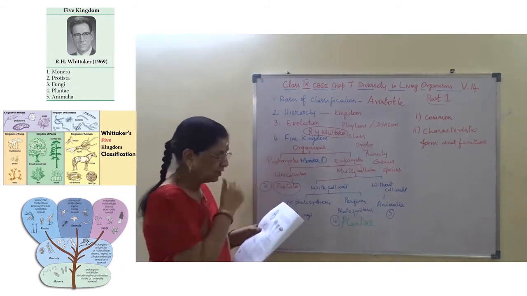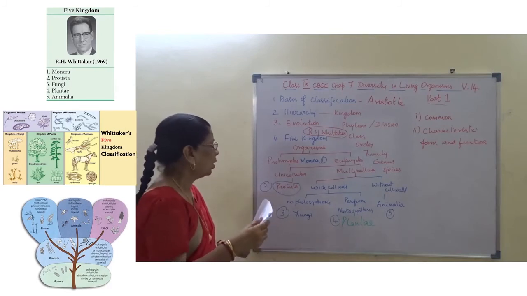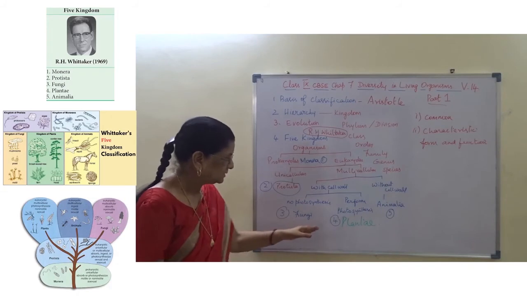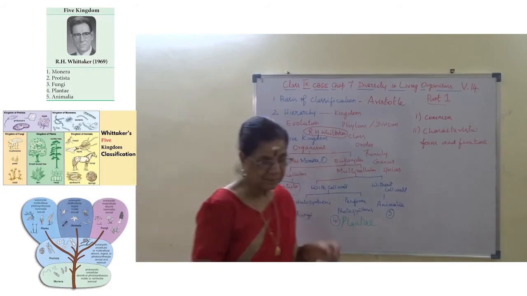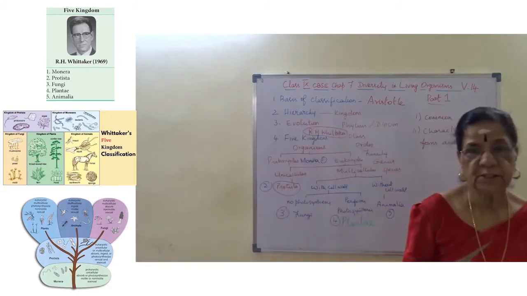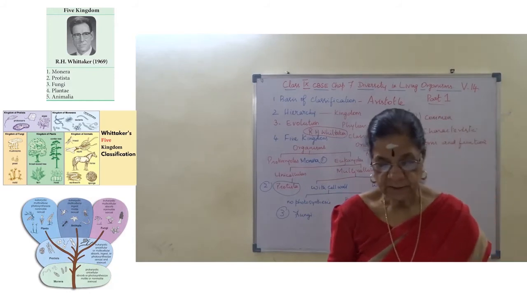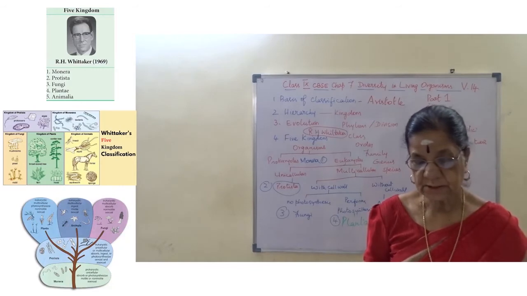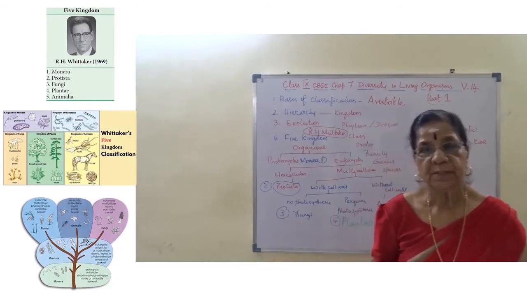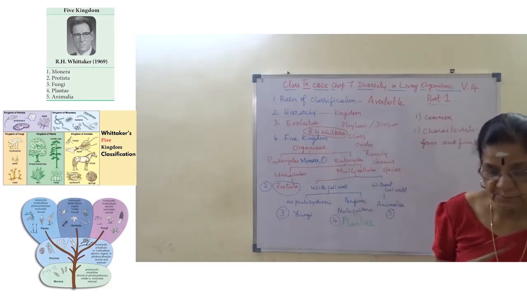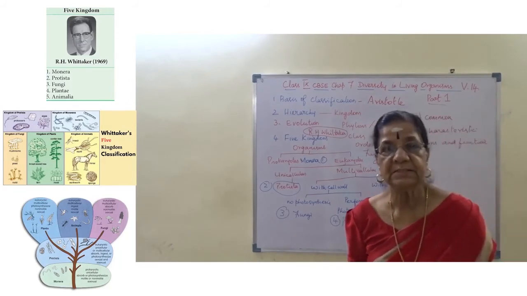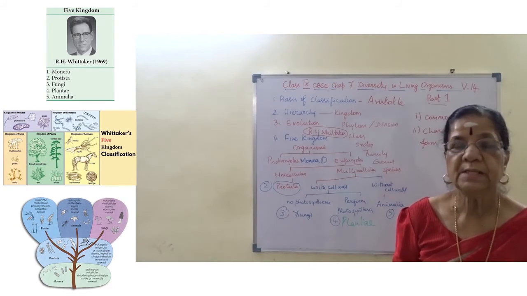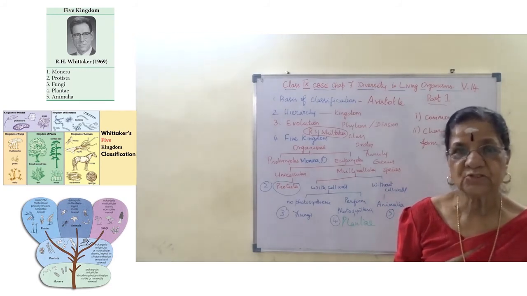Kingdom Monera includes all prokaryotes. Then Protista, Fungi, Plantae, Animalia. So now Monera: organisms that do not have a defined nucleus or organelles. Organelles are membrane bound organelles present inside the cytoplasm, such as mitochondria, Golgi body, ribosome, lysosome.